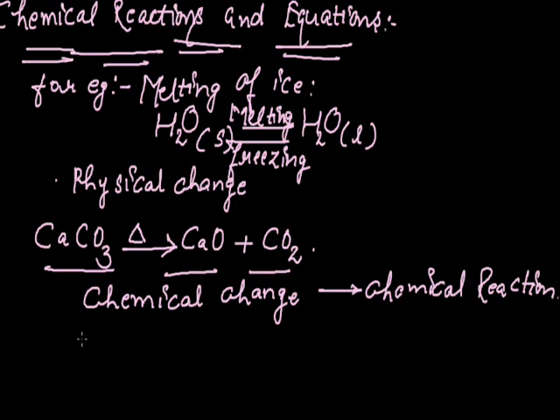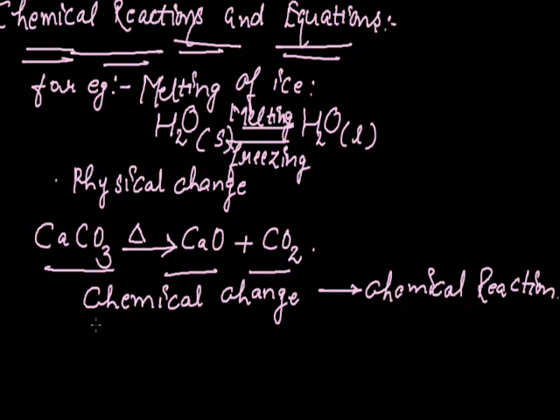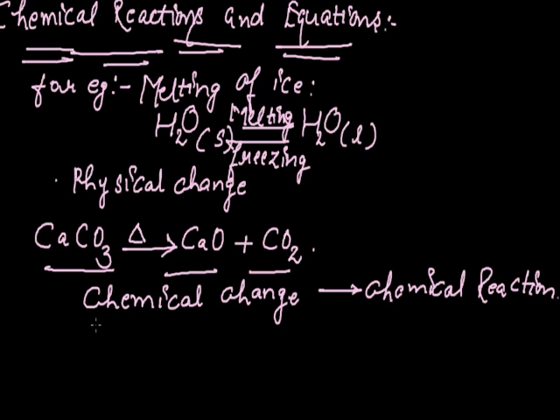So what we have seen, the bonds present between the calcium, carbon and the oxygen are broken and the new bonds between the calcium and the oxygen and the carbon and the oxygen are formed. So the chemical reaction can also be termed as rearrangement of atoms or regrouping of atoms.